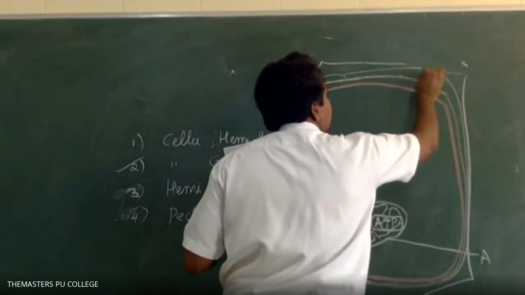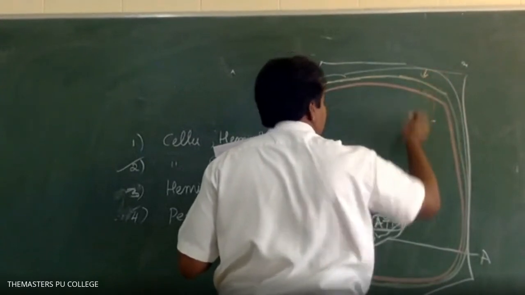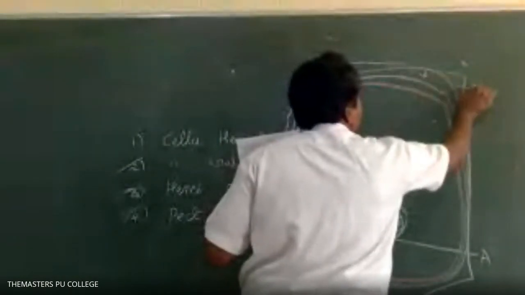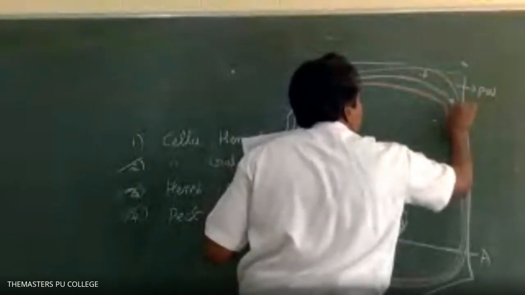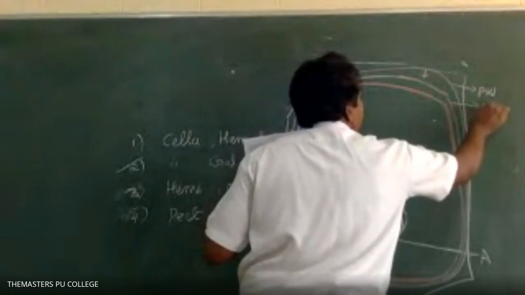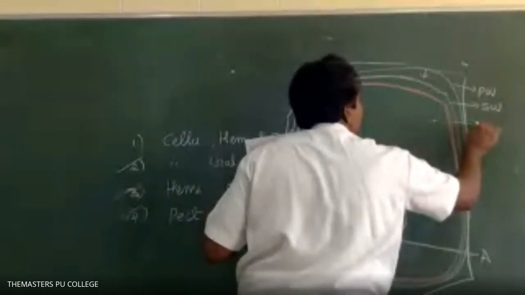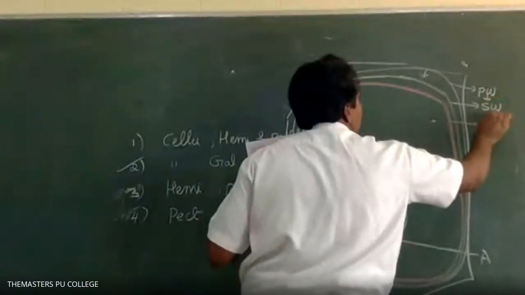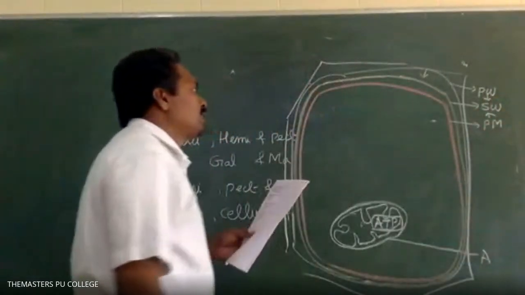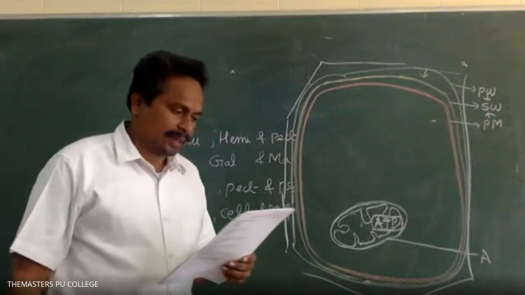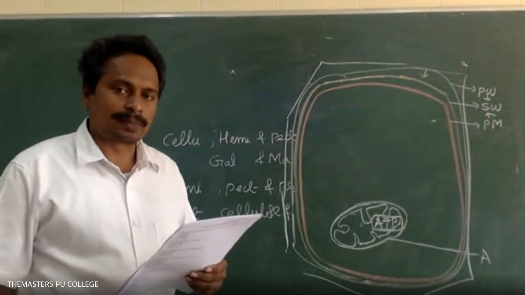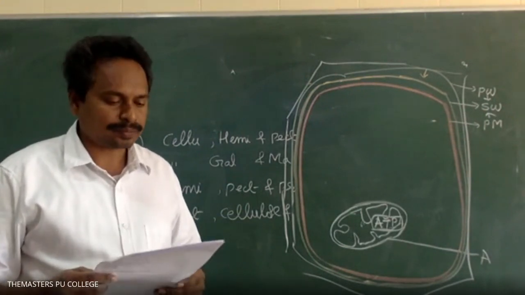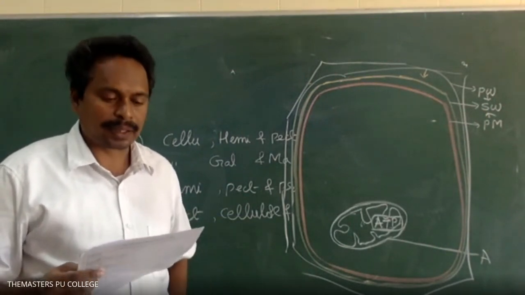The secondary wall is present in between the primary wall, secondary wall, and plasma membrane. The secondary wall is present between plasma membrane and the primary cell wall. Second option is the correct answer.